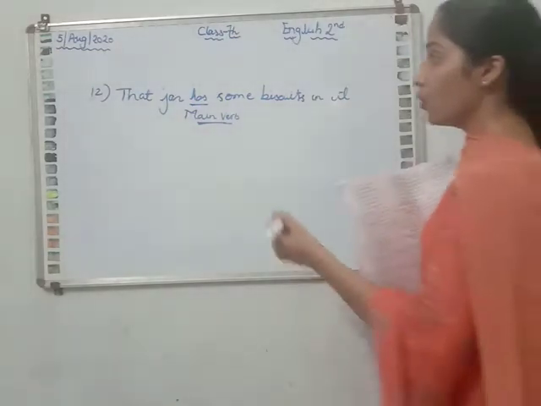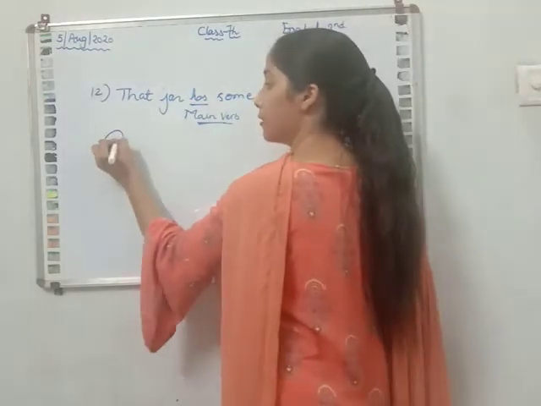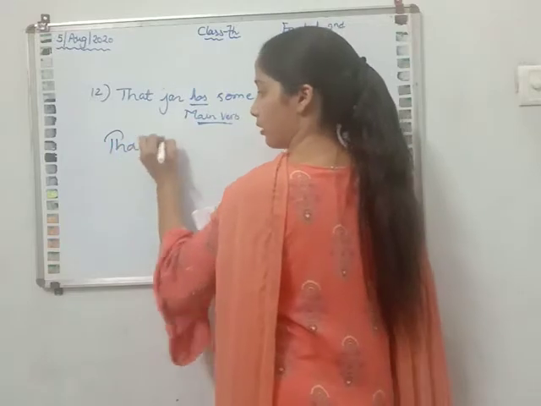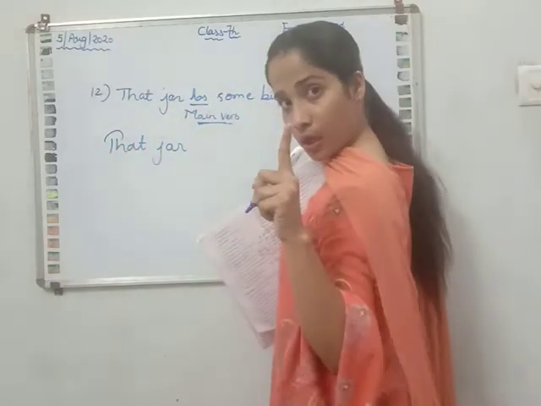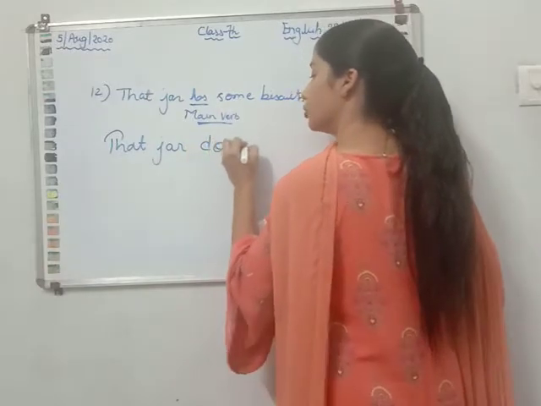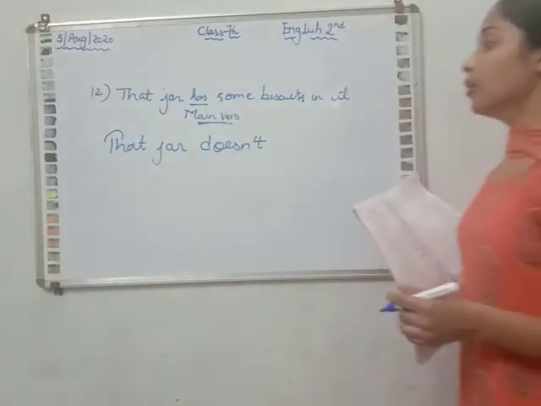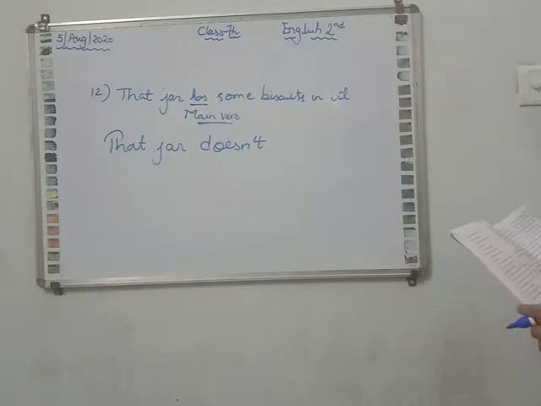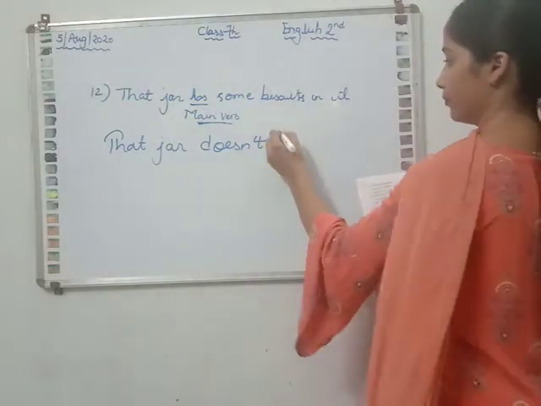Okay. So now how we will write the sentence? That jar. Jar is only one. One jar is there. So we will write does not. That jar does not have.